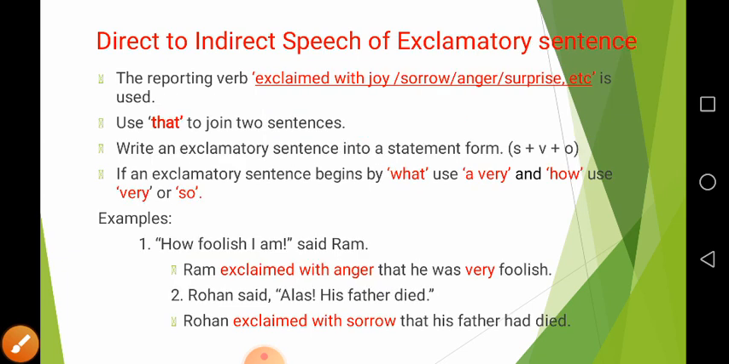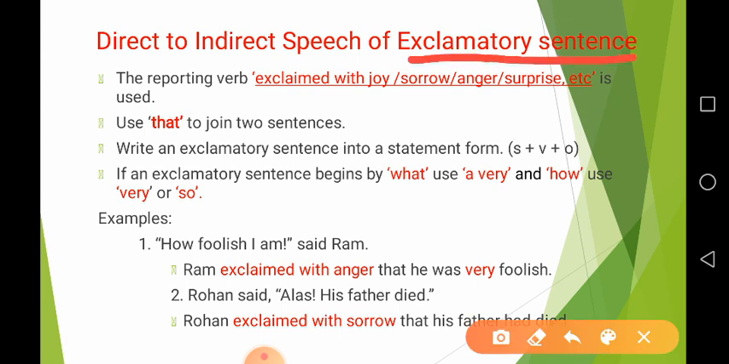Students, have you understood? Okay, now let's see the next, direct to indirect speech of exclamatory sentence. Do you know what is an exclamatory sentence? An exclamatory sentence is used to express sudden feelings.